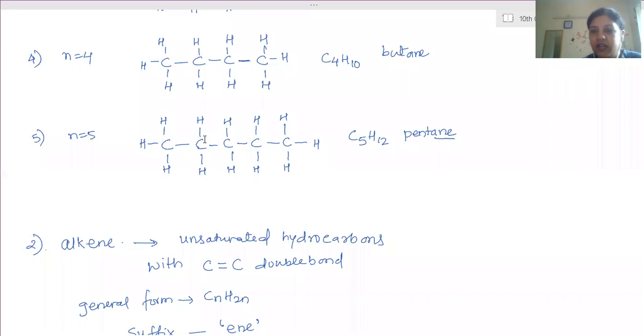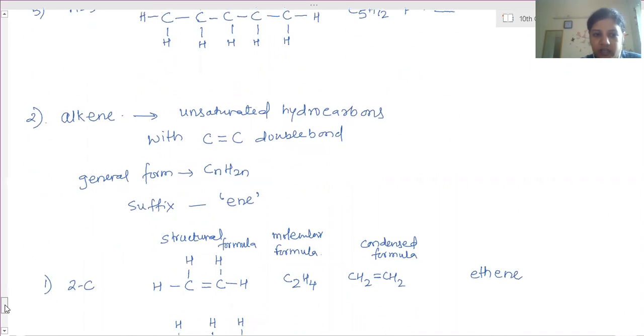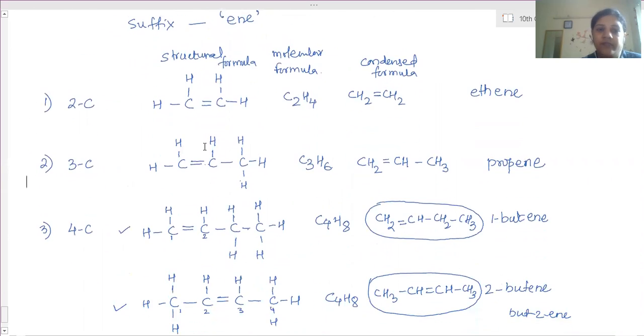Now alkenes are unsaturated hydrocarbons, that is, further addition of hydrogens is possible in this compound. Therefore it is called unsaturated, and it is an alkene because it has a double bond between the carbon atoms. In a straight chain compound, if there is a double bond between any carbon atoms, then it is called an alkene. A few members of alkenes we have already seen.